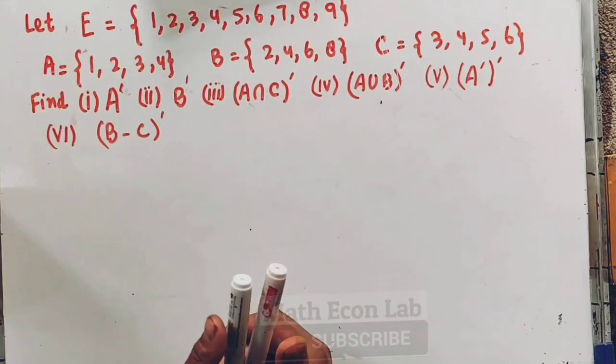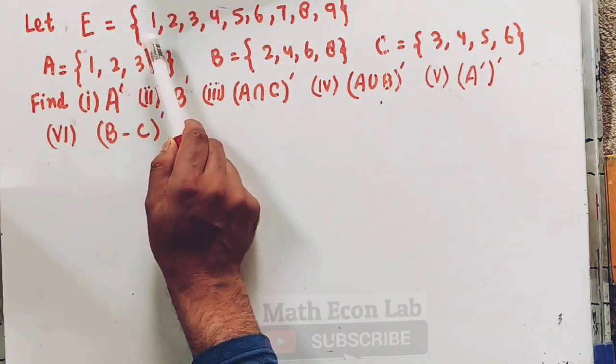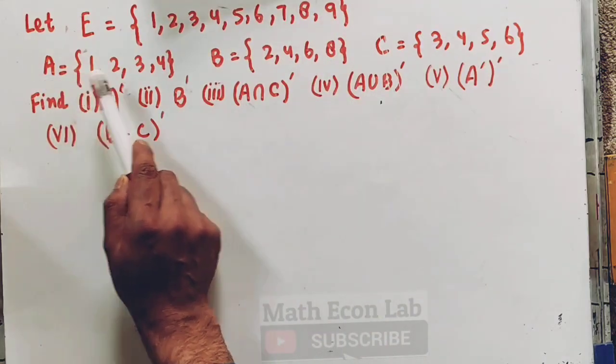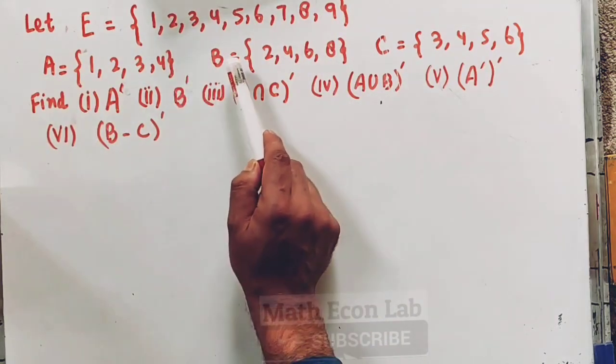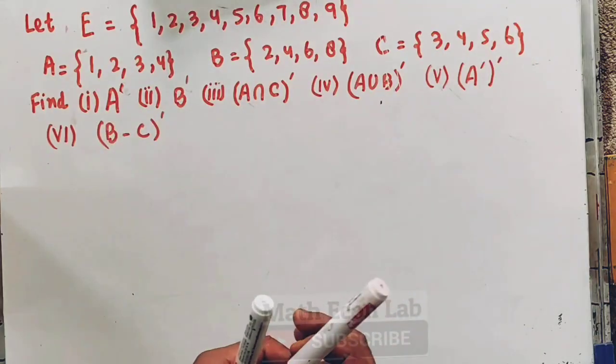Now let's take a question on the operations on sets. Let E be the universal set which contains numbers from 1 to 9. Then we have set A which contains numbers from 1 to 4. Then B contains 2, 4, 6, 8. C is another set which contains 3, 4, 5, 6. We need to find out these things, so let's take it one by one.